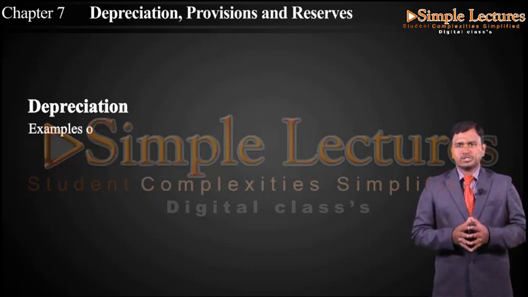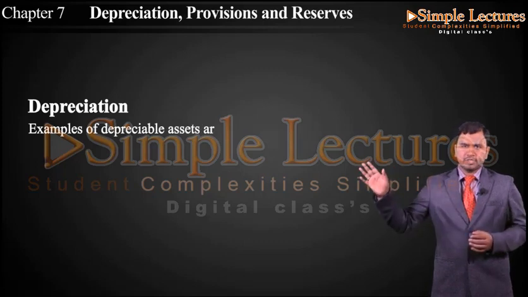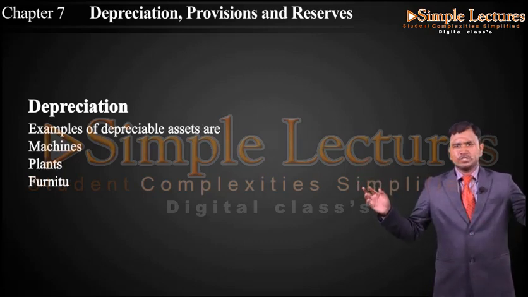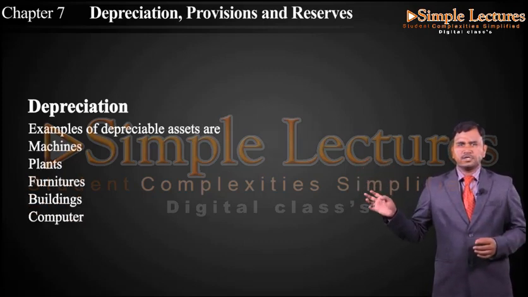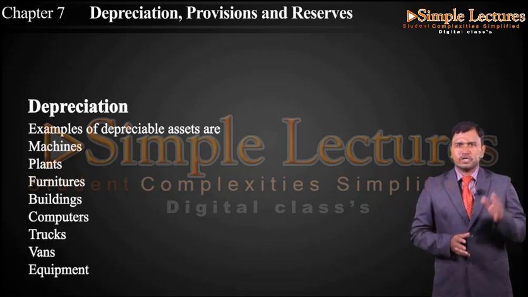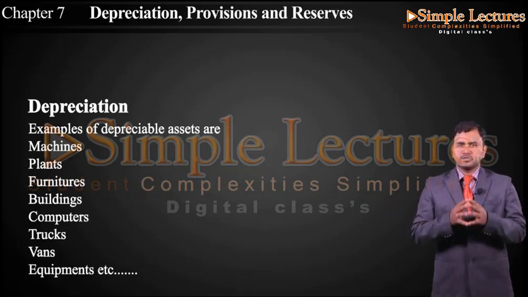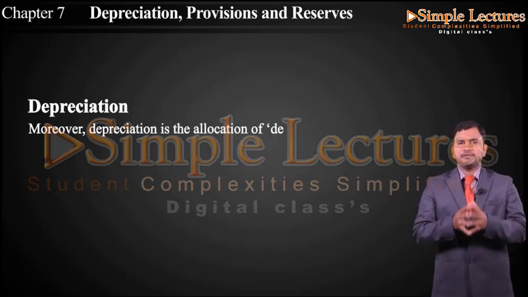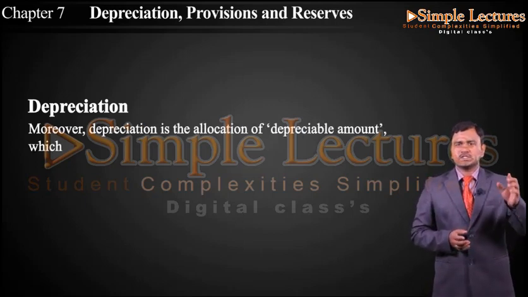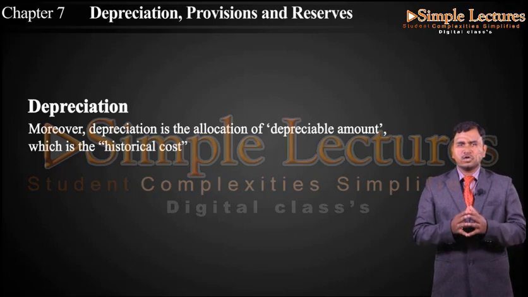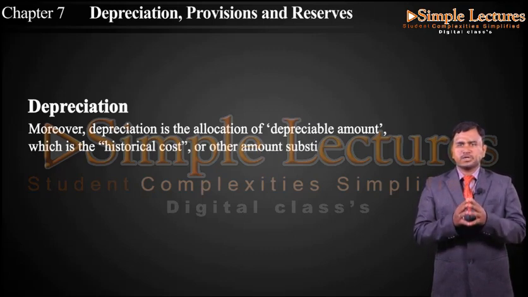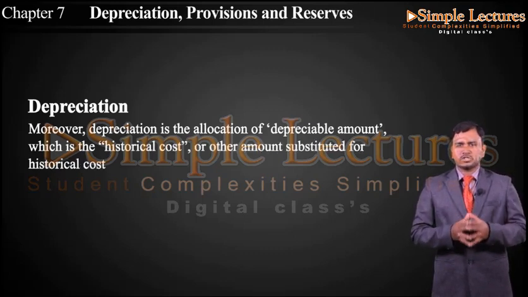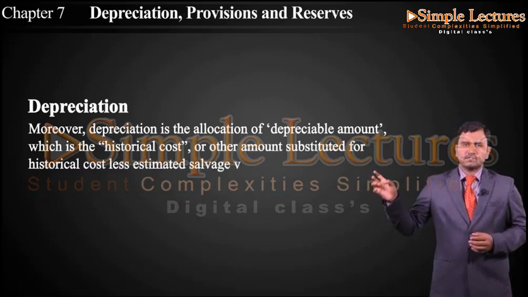Examples of depreciable assets are machines, plants, furniture, buildings, computers, trucks, vans, equipments, etc. Moreover, depreciation is the allocation of depreciable amount, which is the historical cost or other amount substituted for historical cost less estimated salvage value.